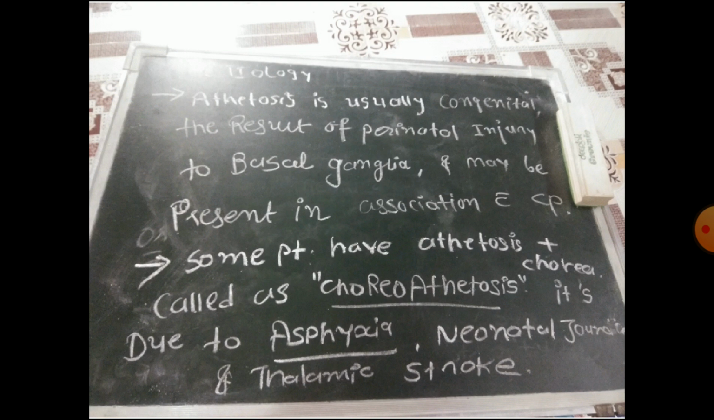Some patients have athetosis plus chorea, called choreoathetosis. The combination of chorea and athetosis is known as choreoathetosis. It's due to asphyxia, neonatal jaundice and thalamic stroke. So these are the etiology for choreoathetosis.